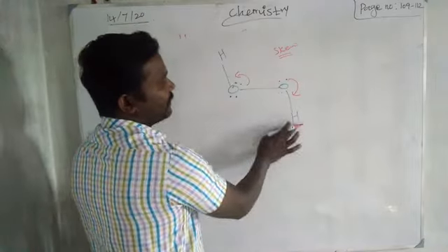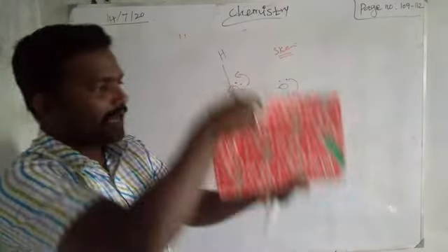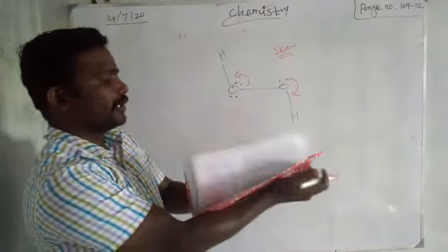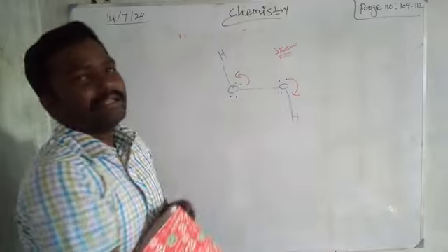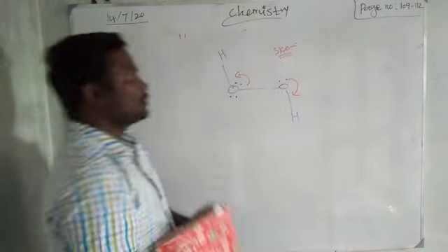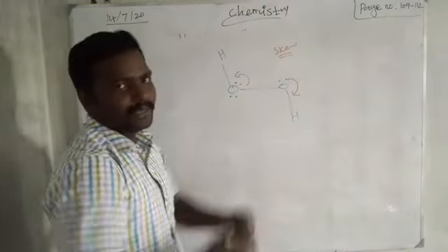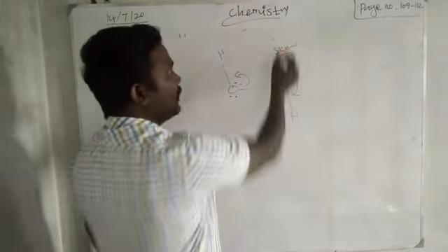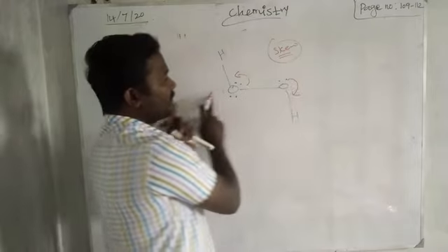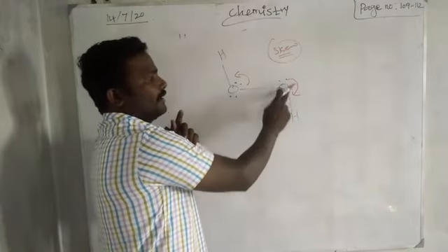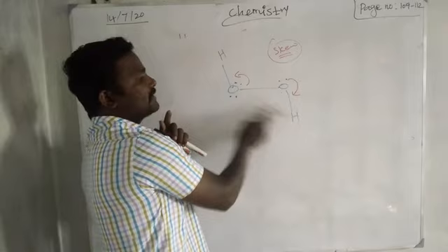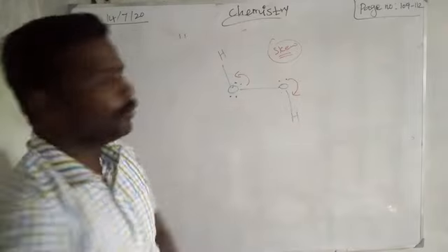So the hydrogen, if you see, the back side oxygen and front side oxygen are not in the same plane, right? So that is called skew form, right? Otherwise I will bring some model, then you can understand skew form. If you look through this oxygen, you cannot see the other oxygen, but you can see this hydrogen. That is called skew form.